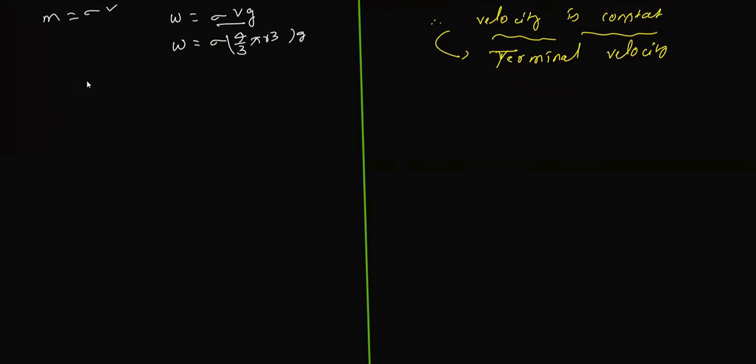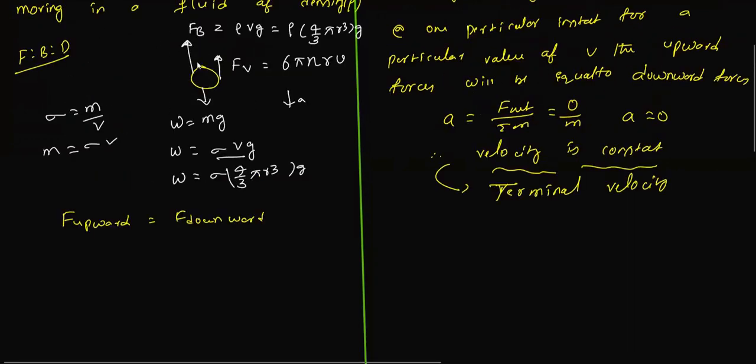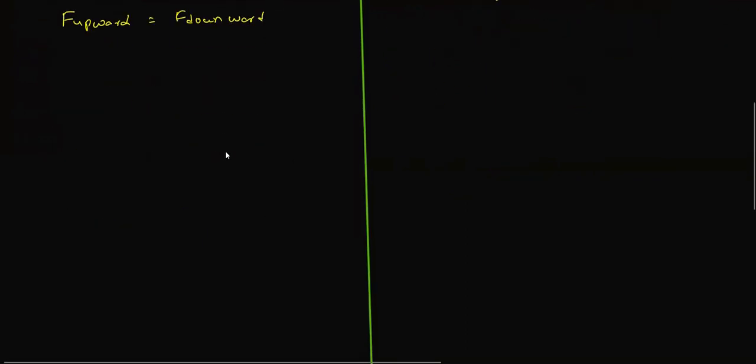Forces acting: F upward should be equal to F downward. You can see clearly in the diagram. Upward force is buoyancy force plus viscous force, and downward force is weight. So F upward equals FB plus FV, equal to the downward weight.